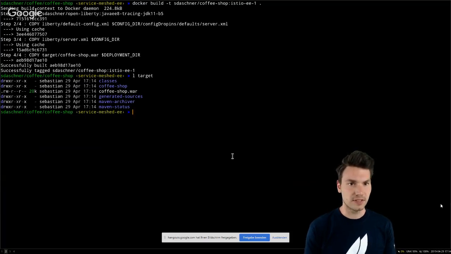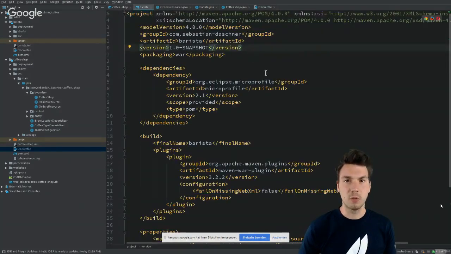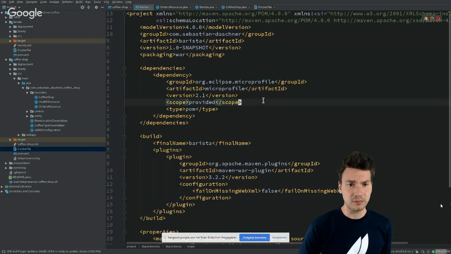All right. The same is actually true for the Barista system. So the Barista, that's even more simple. I'm going to talk a little bit about that later. I use only MicroProfile dependencies. That means in this case, I actually only use JAX-RS and CDI and I think JSON-P for that example for the Barista.